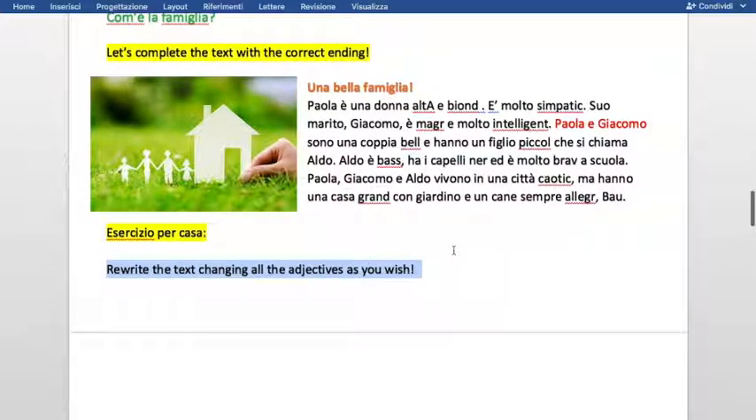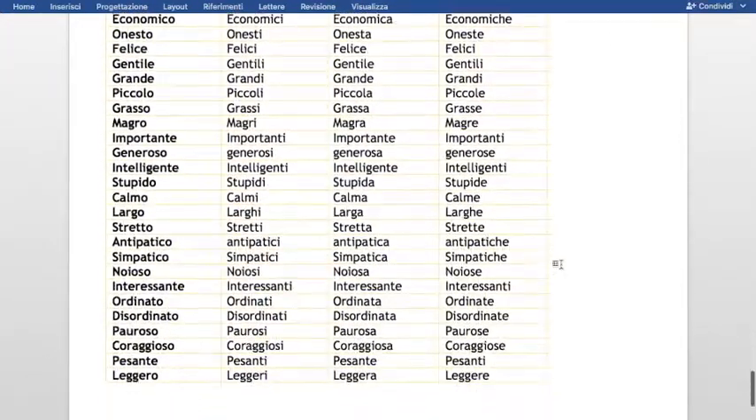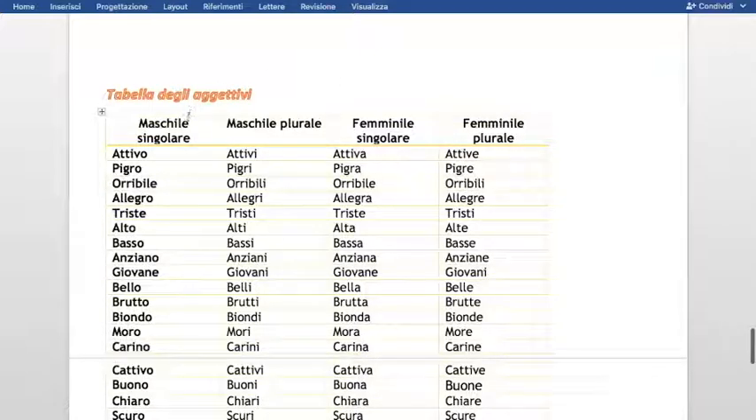Don't worry if this seems too much, this seems overwhelming, because I prepared this list of adjectives that can help a lot. You have on the first column singular and masculine, the second column masculine and plural, the third and the fourth columns instead are dedicated to the feminine forms, singular and plural. So you have, for example, active, attivo, attivi, attiva, and attive.